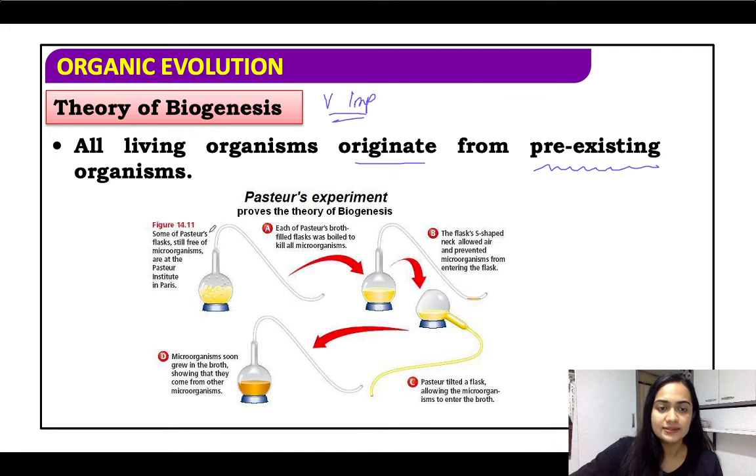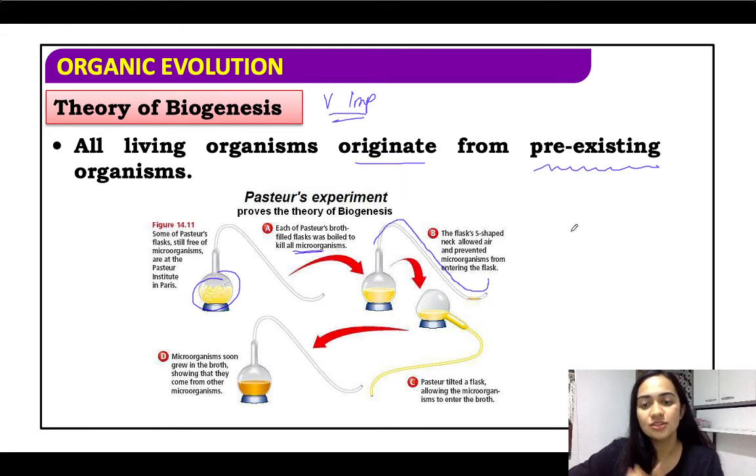So yes, some of Pasteur's flasks are still free of microorganisms. Okay, fine. So yes, we'll start with point A. Each of Pasteur's broth-filled flasks was boiled to kill all the microorganisms. तो इन्होंने एक broth लिया, सबसे पहले इसको boil किया so that all the microorganisms die. Then अभी सारे microorganisms dead हैं, यानी कि कोई भी अभी living material present नहीं है. Then now this flask is S shaped. You can see its neck goes somewhat like this. So hence it was called a swan neck flask.